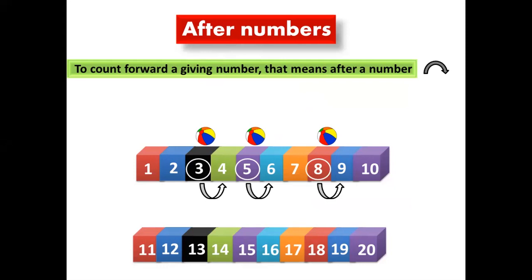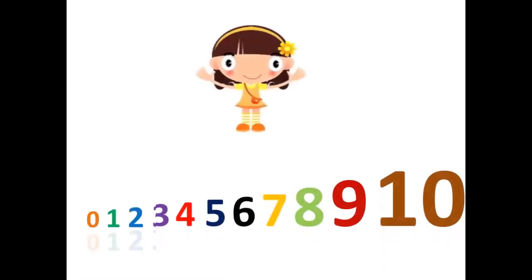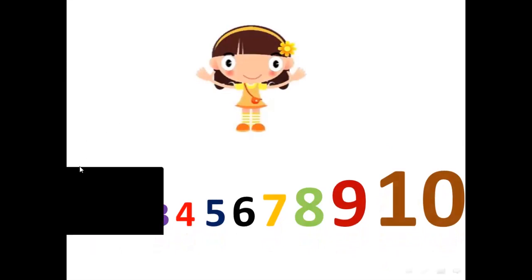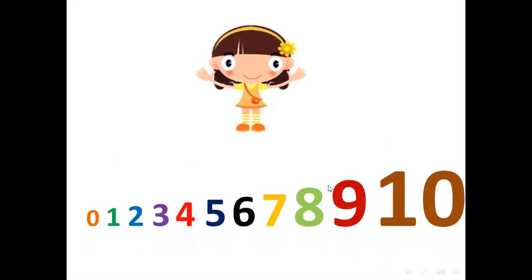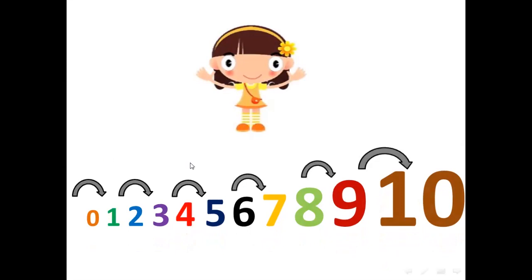I count after. Or I can do it +1. I can do it +1 as here the ball on number 13. 13 + 1 equals 14. That means also after. Okay, and here when we count after that, the numbers become bigger. Here from 0 to 10, the numbers become bigger as you see here, okay?